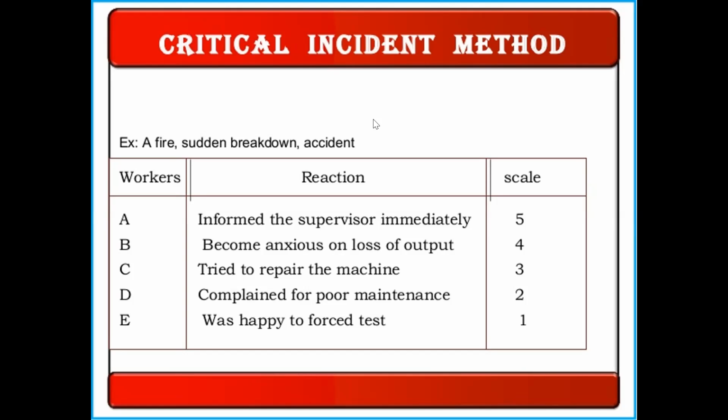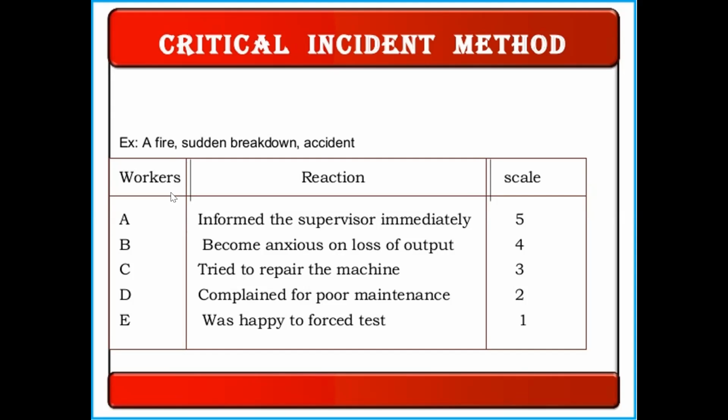For example, if a fire exists in your organization, then immediately you have to go for the alarm and press it. Everybody should be aware of it, and then they can take their own precautions. At least they can try to get out from that particular place. That is a very crucial part, because it is one of the key measures. So you have to give the scaling, and they can give the answers.